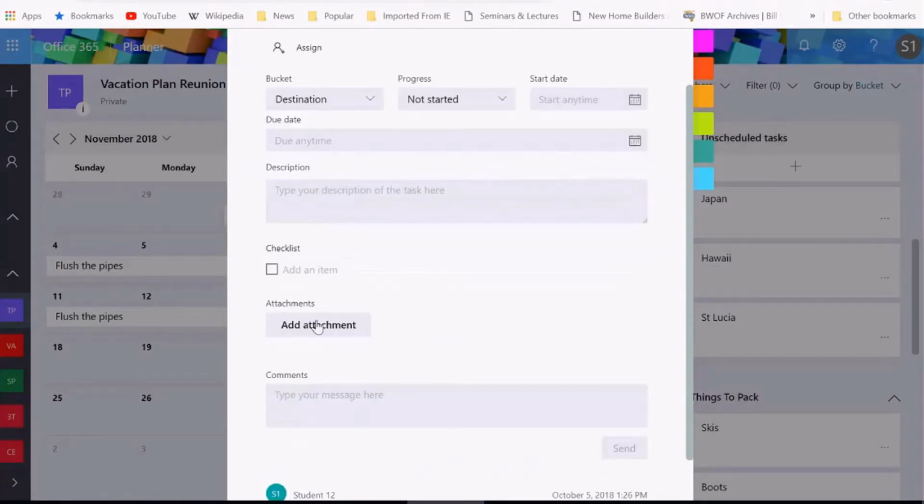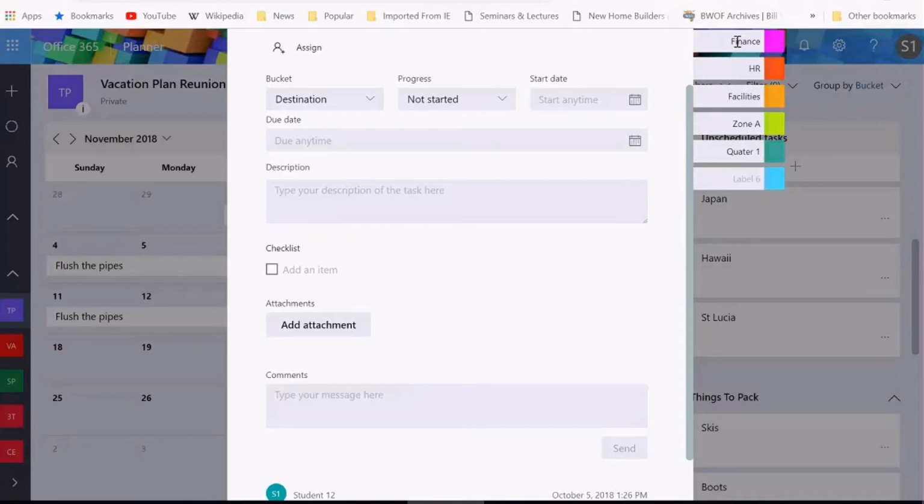If I wanted to add an attachment, this is where I would do it. So if I wanted to add a coupon of some sort, click attach file, it asks me, do you want this to be a link? I can link my team to a website. I can go to a file that I uploaded to my computer and then back to the team, or maybe a SharePoint site that we have.